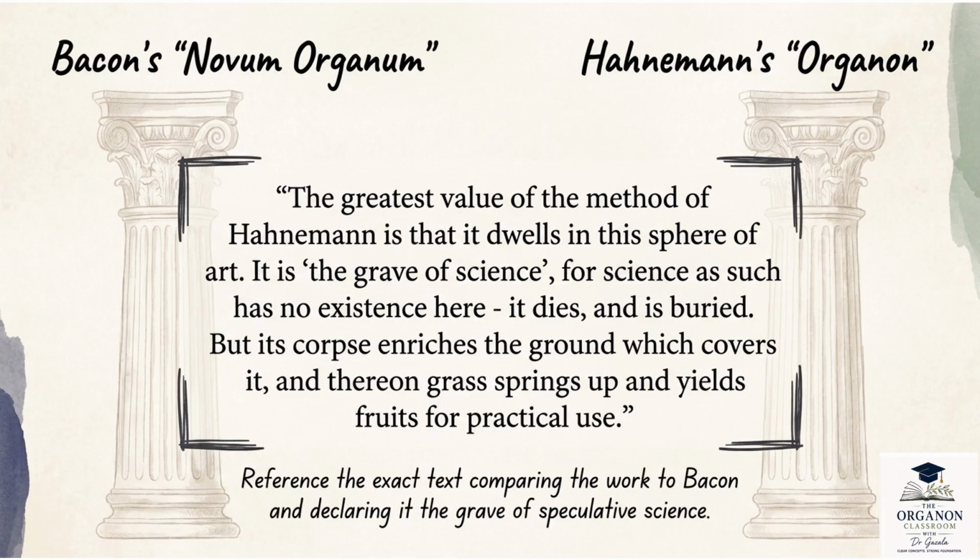He says that Hahnemann's method is not about creating endless theories or speculation. Instead, it's about practical healing. That is why he calls it the grave of speculative science. In other words, theories alone are buried here, and what remains is a method that actually helps patients and it survives. So the correlation is simple: Bacon taught us how to discover knowledge, whereas Hahnemann taught us how to apply the knowledge to cure the sick. That is why Organon is the foundation of homeopathic practice, and that is why you guys need to know it well so that you practice it well.